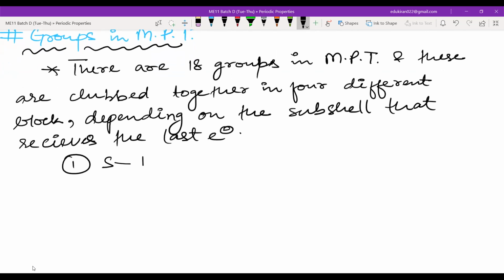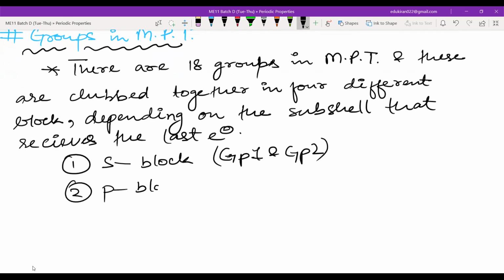This is the S block, and it holds group 1 and group 2. Second is the P block. It holds from group number 13 to 18.